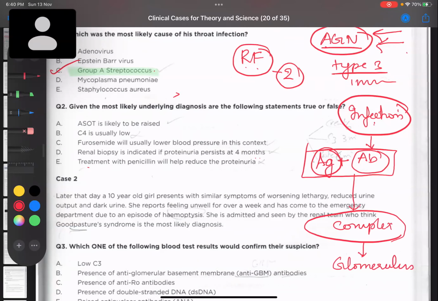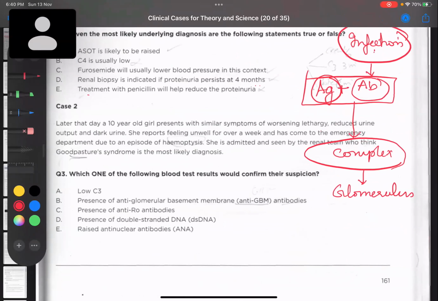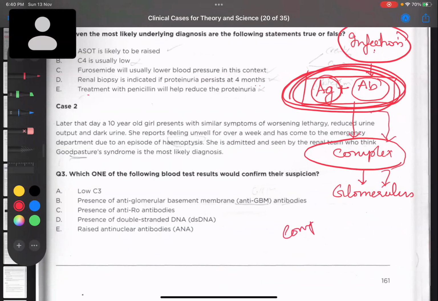When it gets deposited in the glomerulus, see, it is like 2 parties have come to you and they're fighting. Now the police has to come, because they need to resolve the matter. These are the 2 parties that started fighting. So now who is the police? Whenever this immune complex gets deposited in the glomerulus, that will lead to activation of the complement system. And the complement system is the police. They will come and cause destruction of this antigen antibody complex.